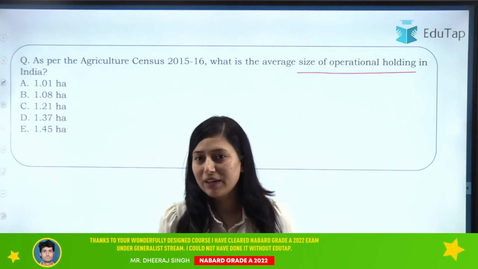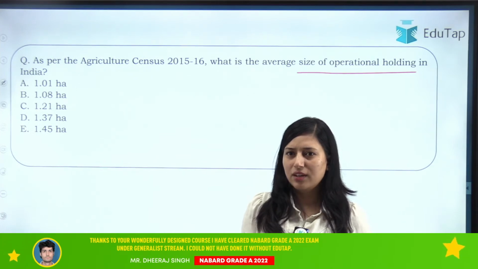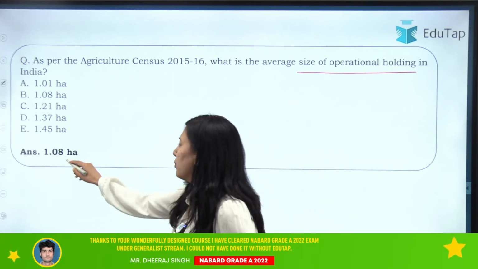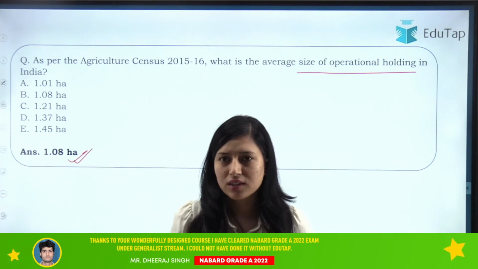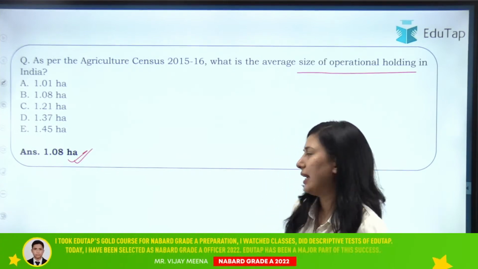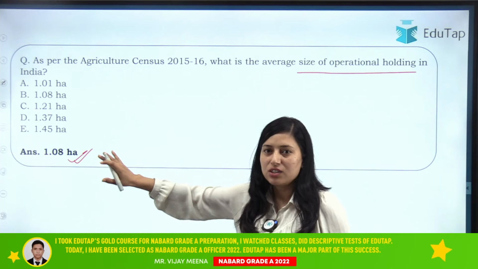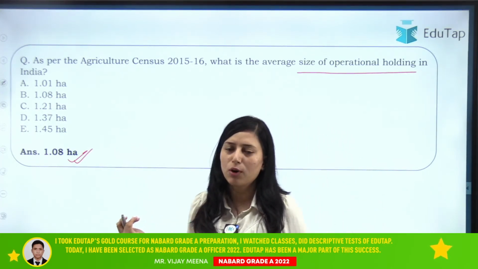I can see that a few people have given the right answer. Nilesh has given the right answer, I think. Okay, the right answer here is 1.08. Very good. Now everyone has given the right answer, that is 1.08 hectare. Clear? So Chetak, no need to worry if you haven't covered it. Now you can just note down these important data.